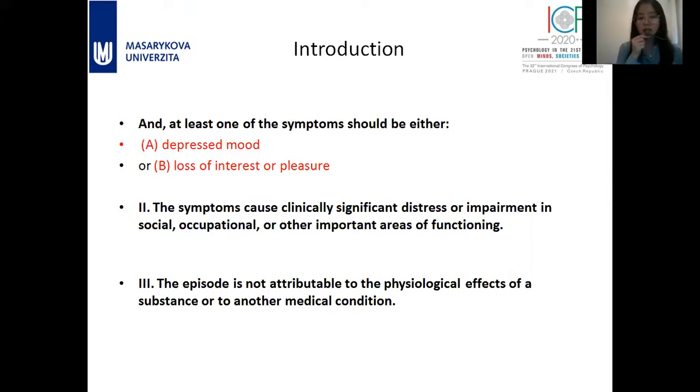The second diagnostic criterion is that these symptoms cause clinically significant distress or impairment in social function, occupational function, and other functions. And the symptoms are not because of the physiological effects of substance use or some medical condition.